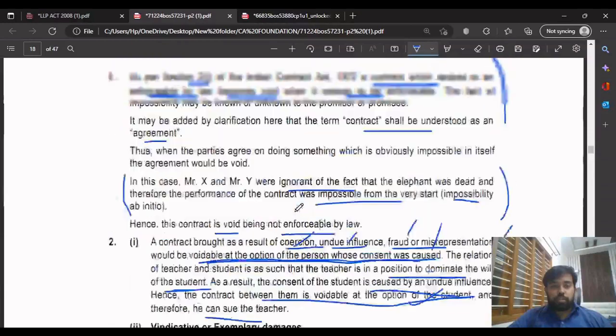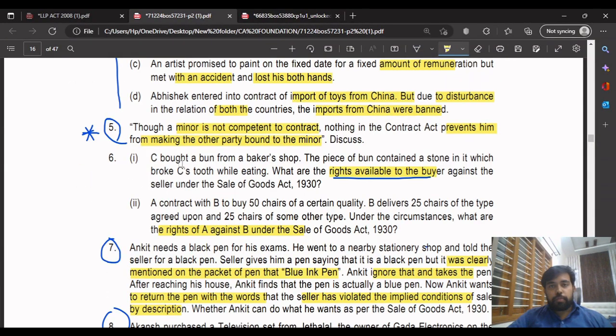Now coming to question number 6. Important question. A person goes and buys a bun from the shop. While he is eating the bun, he finds a stone in one of the buns. So what are the rights available to the person who bought the bun? In this case, the person can claim damages since it is not wholesome. It is not of merchantable quality. The bun which the seller has sold is not of merchantable quality, so he can claim compensation.